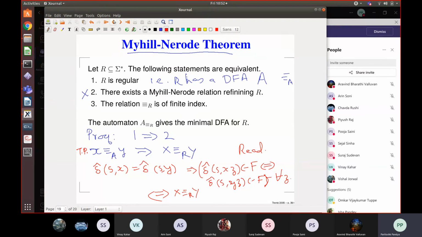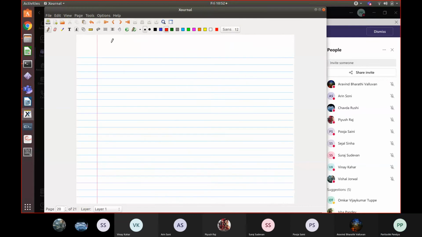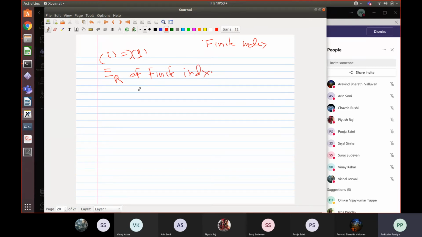What about 2 implies 1? So I will add a page. 2 implies 1. So we are given this language induced equivalence, R, right? And we know that this equivalence is of finite index. This is given to you. Then we have to construct a DFA recognizing the language R from this equivalence. So the way we construct it is the following.